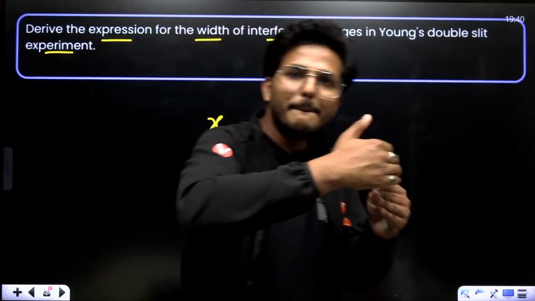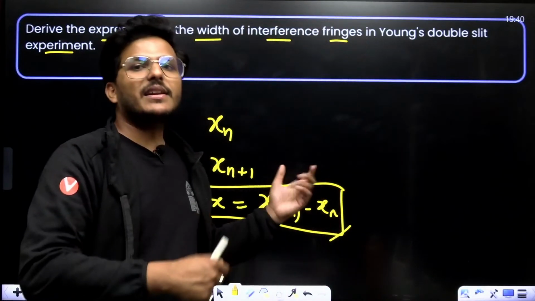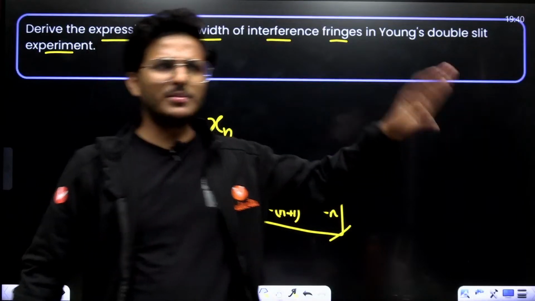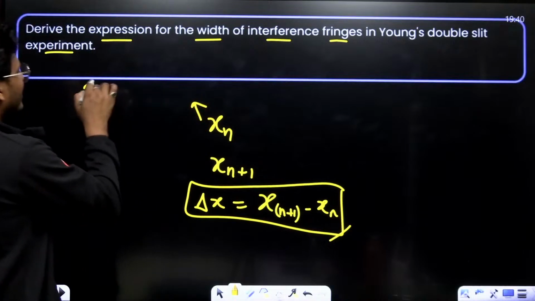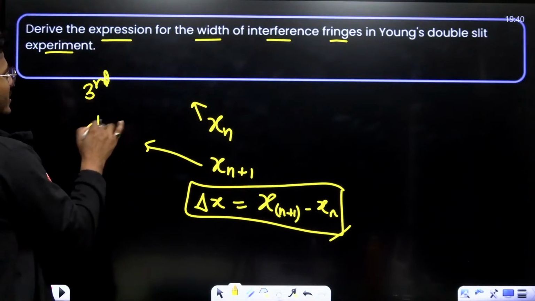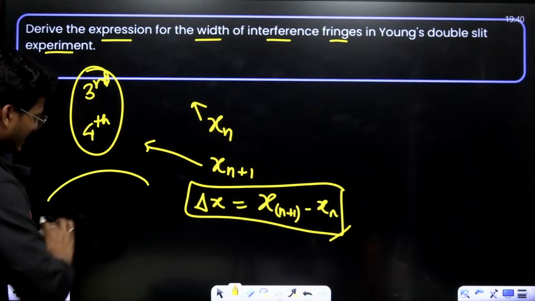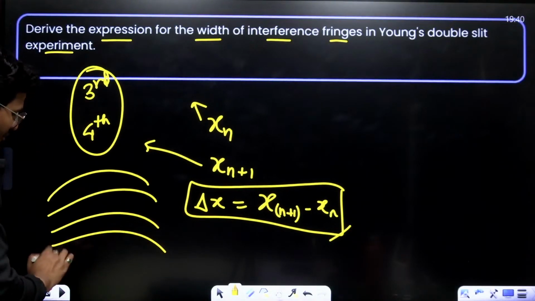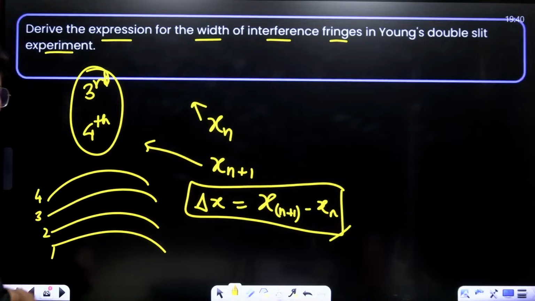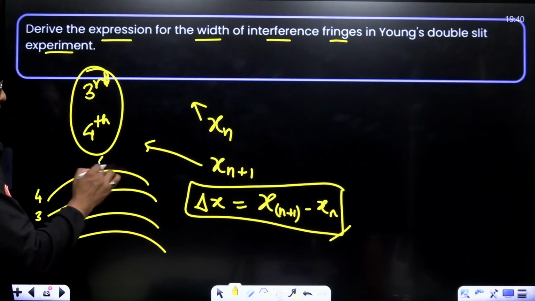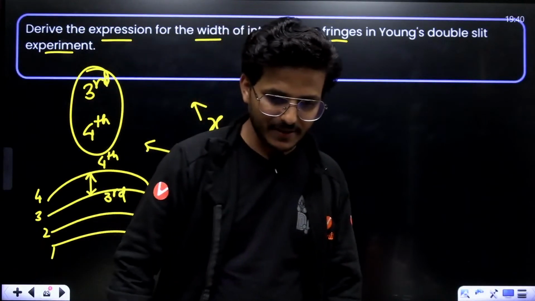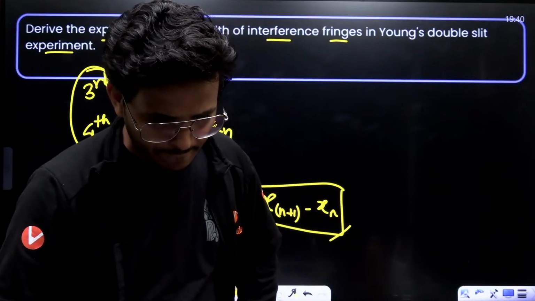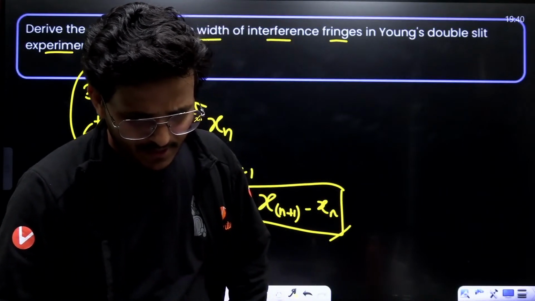Consider the nth fringe and the (n+1)th fringe. That means to calculate a fringe width, I just consider third and this as fourth. Then what is the fringe width? This is first fringe, second, third and fourth. This is the fringe width, right? How to calculate? Fourth fringe minus third. All right?